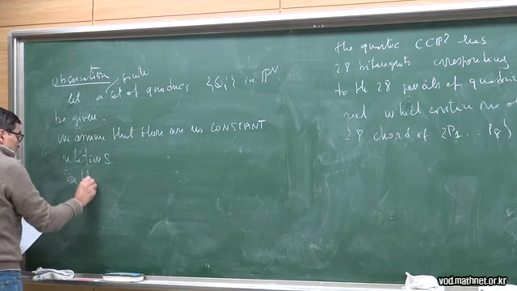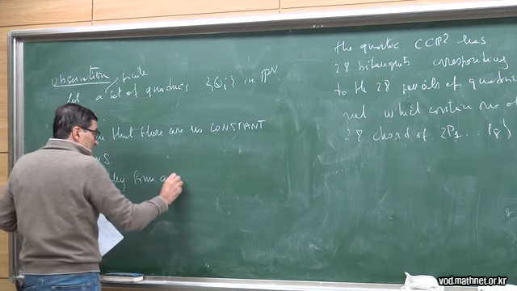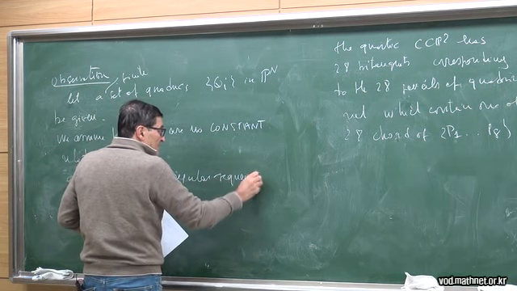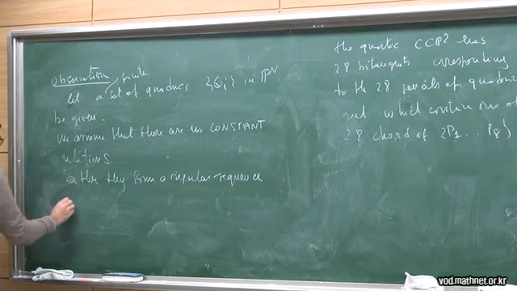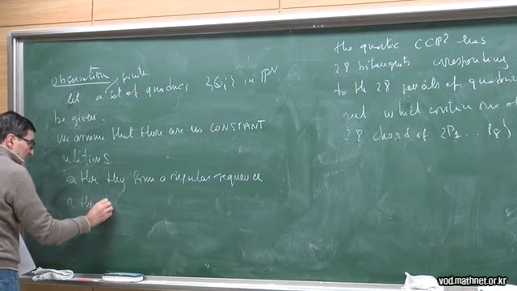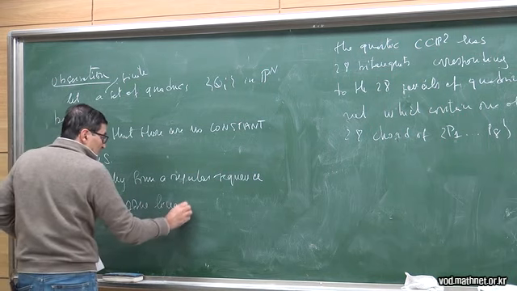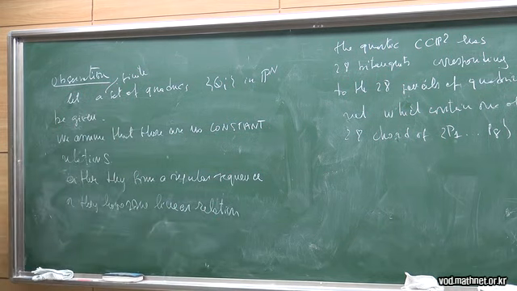Now, what can be? Now, the situation is that either they form a regular sequence, and then the relations are exactly trivial ones. The situation is like before, or they have some linear relation. So there is some linear relation among some of them or among all of them. These are the two possibilities.